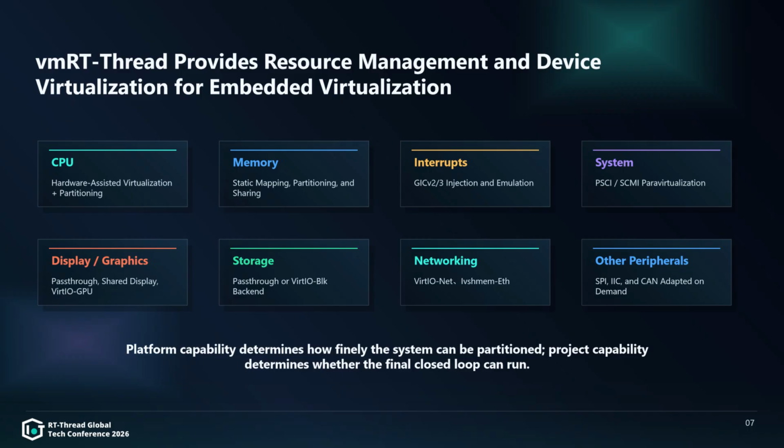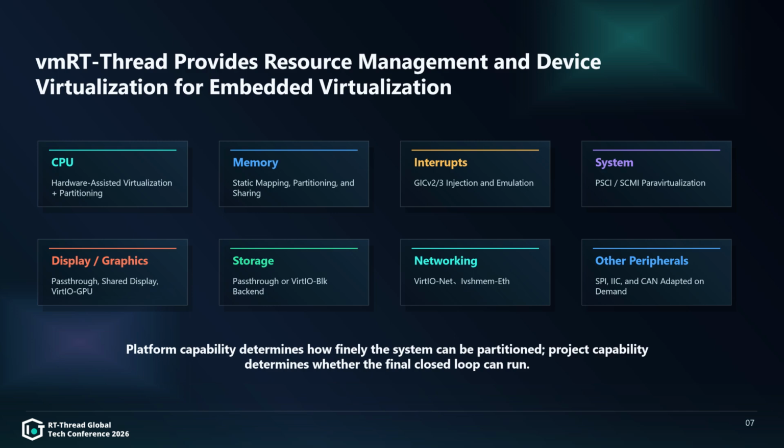For system services, it supports para-virtualization mechanisms such as PSCI and SCMI, including power domain, frequency, and voltage scaling, and pin configuration. For display and graphics, it supports pass-through, shared display, Virtio GPU, and vendor-specific display virtualization solutions. For storage, it supports pass-through or Virtio BLK backend. The backend can be based on files or partitions. For networking, VirtioNet can be used as a virtual switch or router, and IVshmem-eth can be used for direct network communication between virtual machines. For other peripherals, such as SPI, IIC, and CAN, the platform can be adapted according to